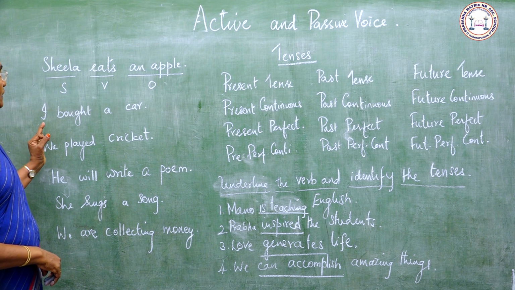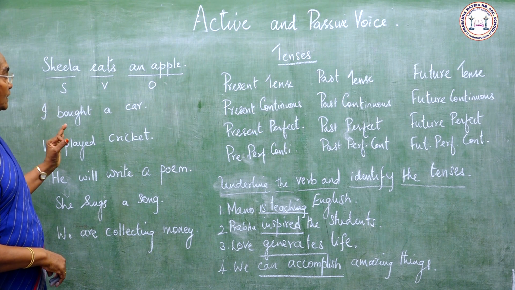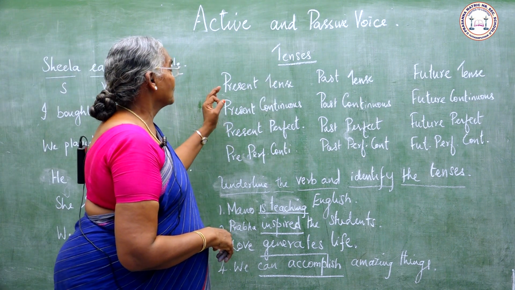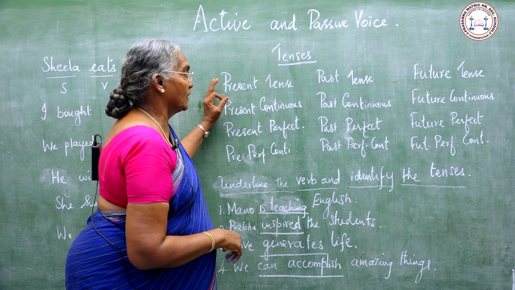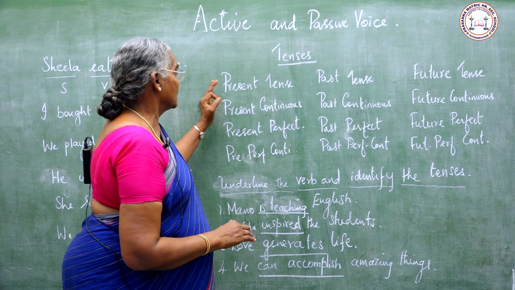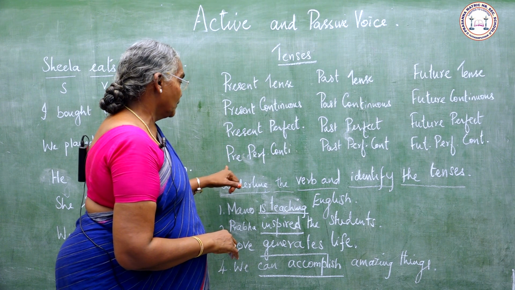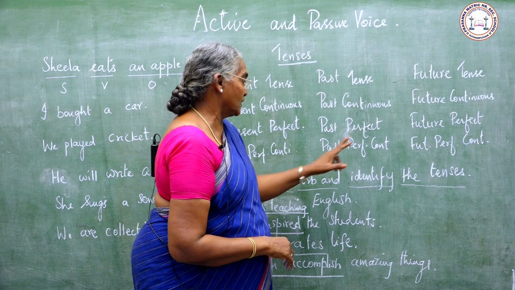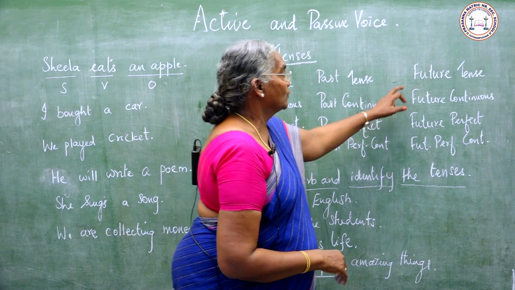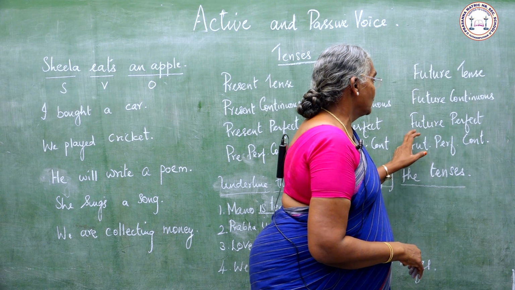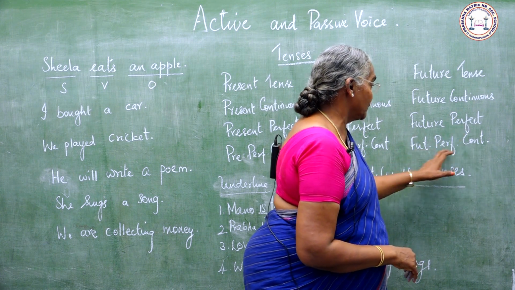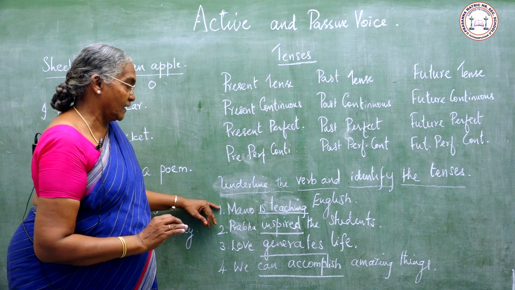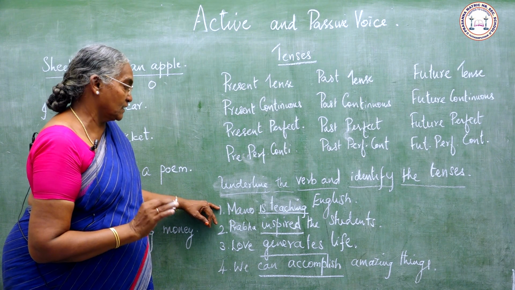After becoming thorough with the identification of the sentence pattern, we shall come to see tenses. There are 12 different kinds of sentences: present tense, present continuous, present perfect, present perfect continuous, then past tense, past continuous, past perfect, past perfect continuous, future tense, future continuous, future perfect, future perfect continuous. Now I shall give you some sentences. You have to underline the verb and identify the tenses.